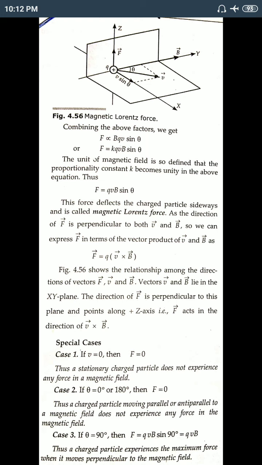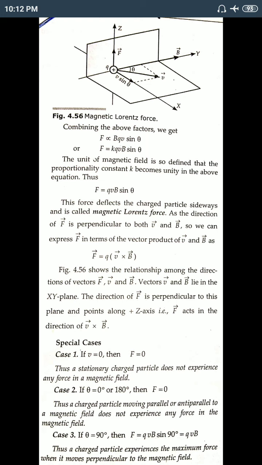Second case, if theta equals 0 degree or 180 degree, then also F equals 0, because sin 0 is 0, sin 180 degree is 0. So if the charged particle moves parallel or anti-parallel, 0 degree means along the magnetic field and 180 means opposite to the magnetic field, it does not experience any force in a magnetic field.